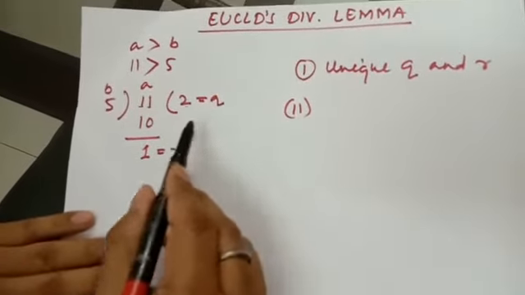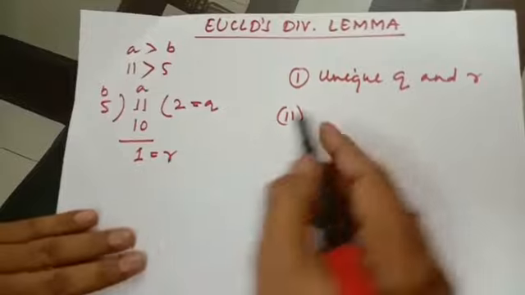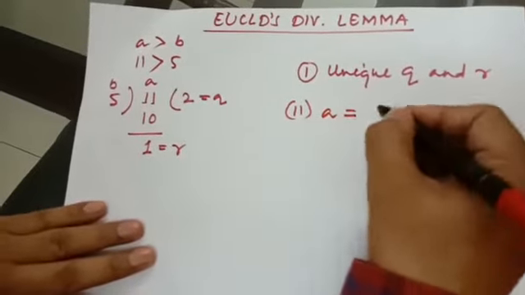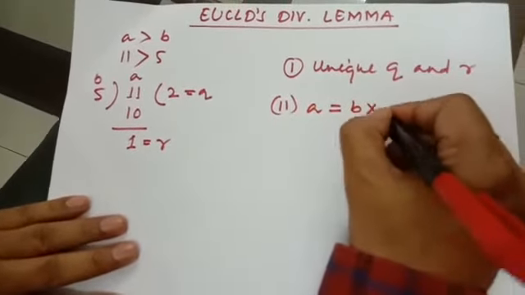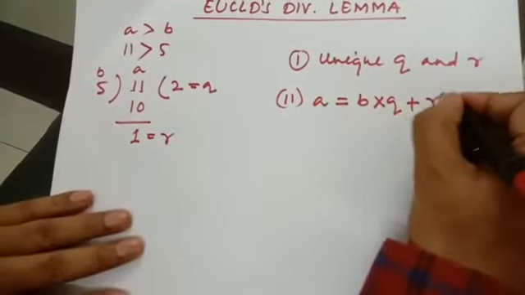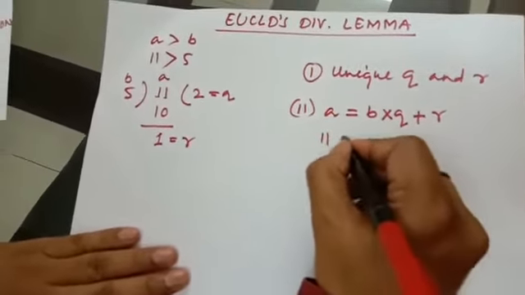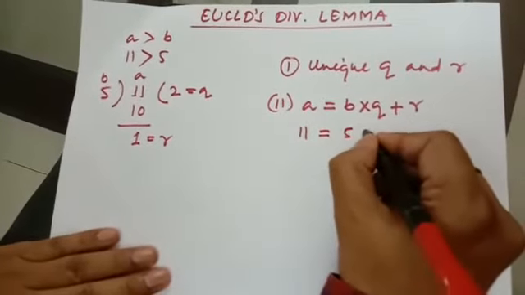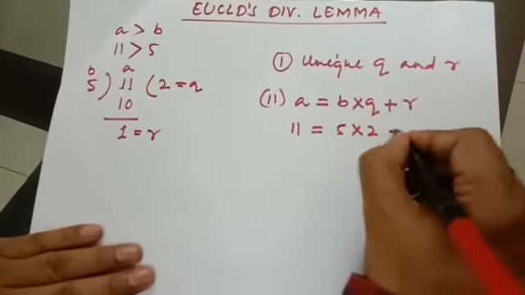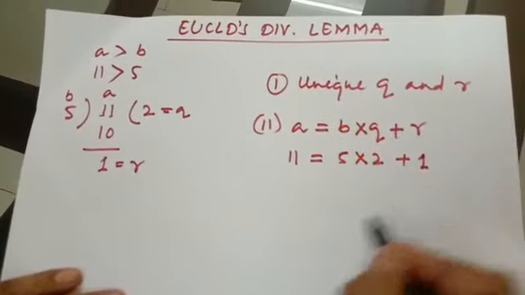According to the second rule of Euclid, in any division, the dividend is always equal to divisor into quotient plus remainder. That means a is always equal to b into q plus r. So you can see the dividend is always equal to divisor into quotient plus remainder.